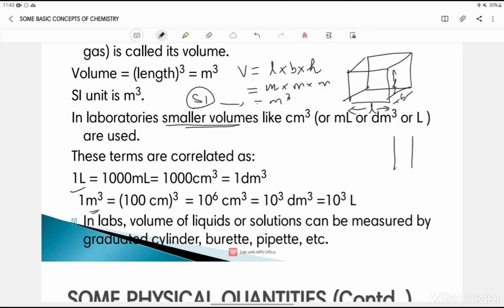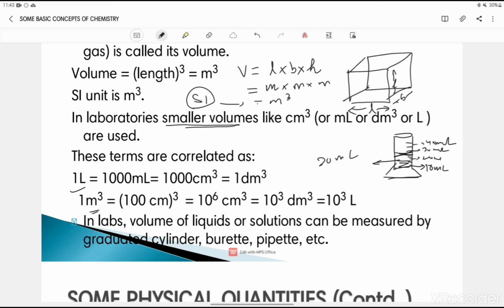Now if you have taken a measuring cylinder, and it has these type of markings, that 10 milliliter, 20 milliliter, 30 milliliter, 40 milliliter, and so on. Now if you have taken some water in this measuring cylinder, and it is saying that it is 20 milliliter, right?